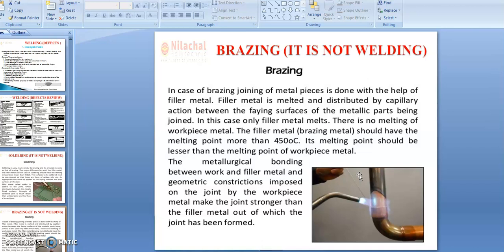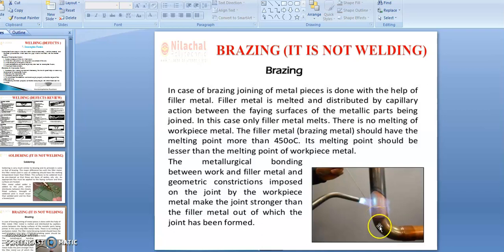Now if you go through this figure, here copper pipes are joined by this method. These pipes are pushed together, between this upper and lower part: that is the male part, that is the female part, and they are pushed together. To make the joint leak proof, we add filler metal, melting it using a burner, so that the filler material melts and sticks on the outer surface of the parent metal.